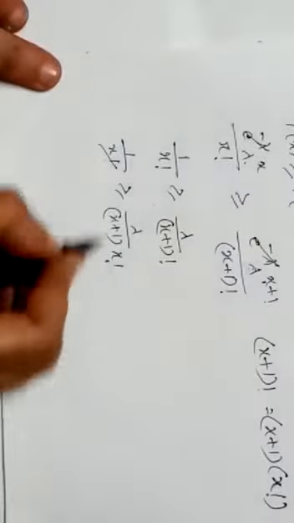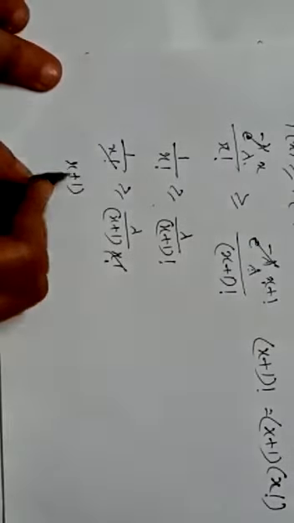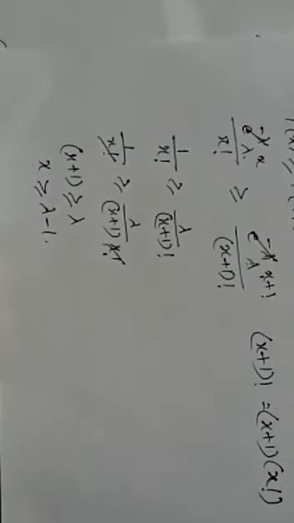On both sides x factorial gets cancelled, and we have x plus 1 greater than or equal to lambda. That is, x greater than or equal to lambda minus 1. So one of the mode values is lambda minus 1.